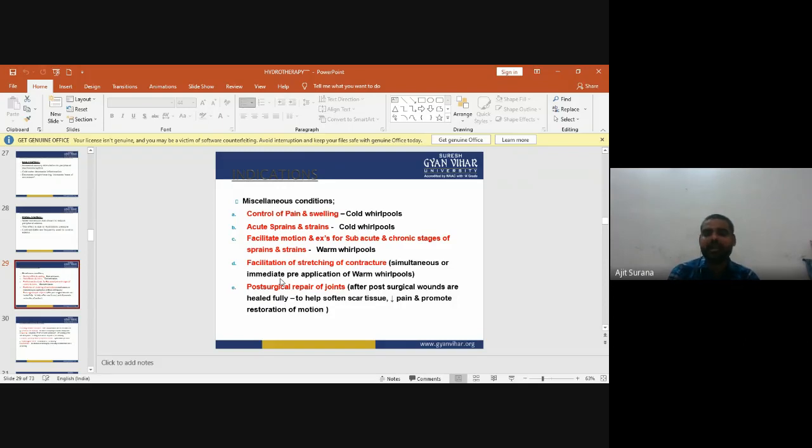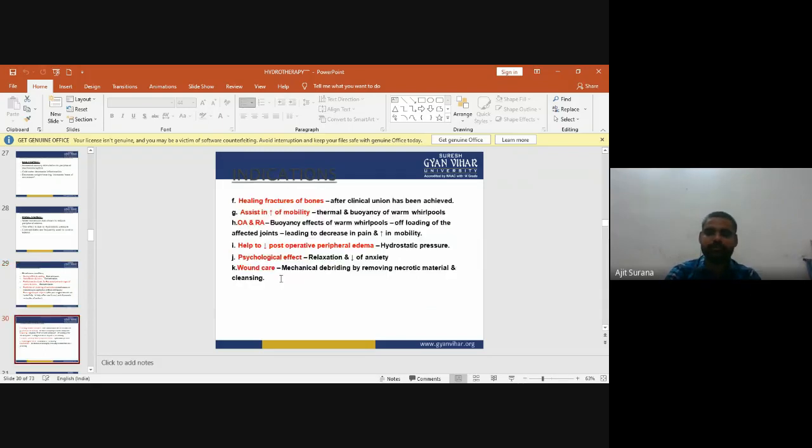Post-surgical repairs of joints, after the post-surgical wounds are healed fully, help to soften scar tissue, decrease pain, and promote restoration of motion. Now, in healing fractures of bones, after clinical union has been achieved, it assists in increasing mobility, through the thermal and buoyancy effects of warm whirlpools.